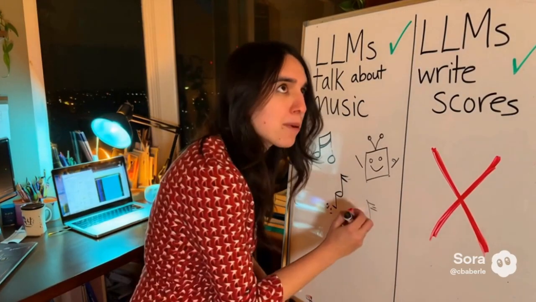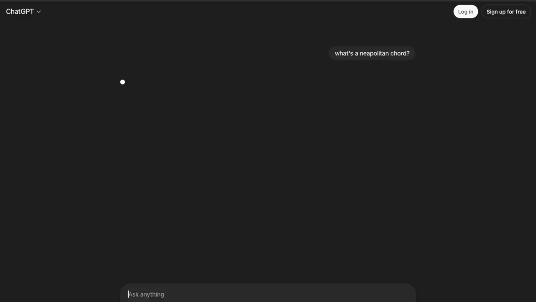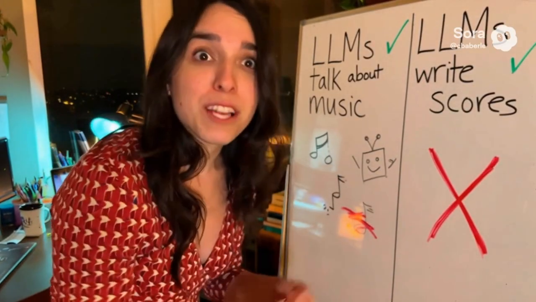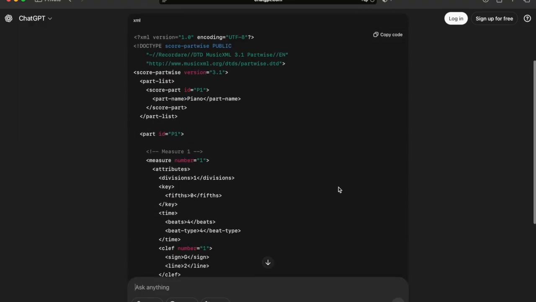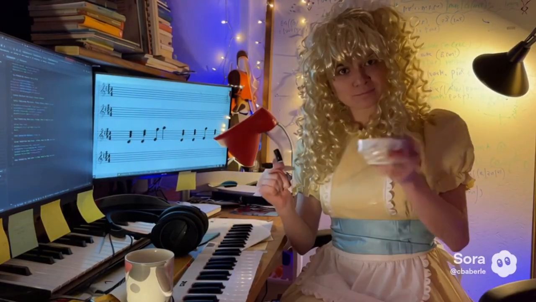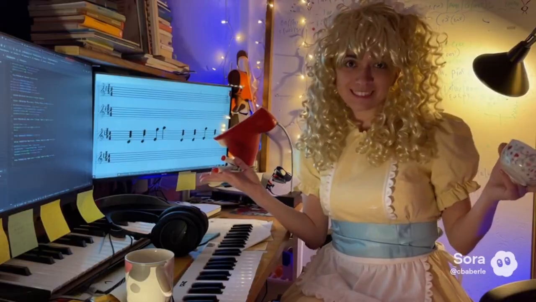LLMs already know a ton about music. Ask them what a Neapolitan chord is and they will happily lecture you. But then you say, cool, now give me an actual score in symbolic format, and they just start screaming in markup. The standard formats for symbolic music, it's the classic 3 bears problem. Music XML is like, here's the entire engraving pipeline, good luck finding the actual music in this. LMX is like, here's 3 tokens, please reconstruct all of Western harmony. What I wanted was something in between.